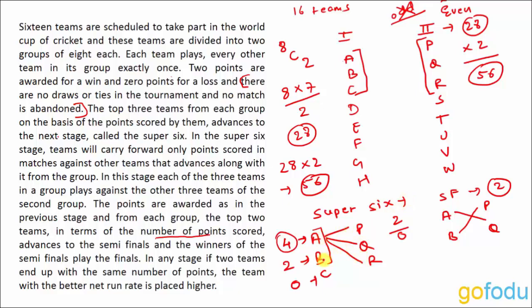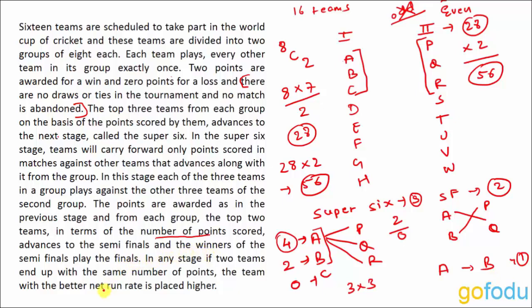And total how many matches were there in Super 6? A was playing 3 matches, B was also playing 3 matches, C was also playing 3 matches. So basically 3 into 3, which is 9 matches. And then after that, suppose A wins against Q and B wins against P. So the final is between A and B. So that is a total of 1 match.